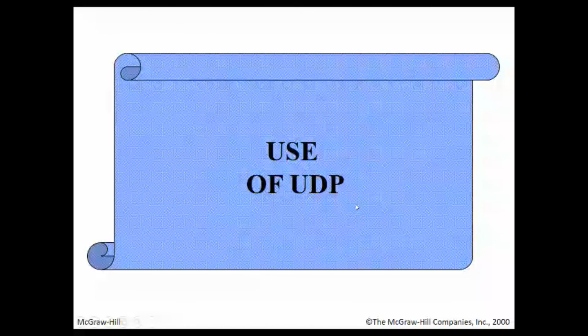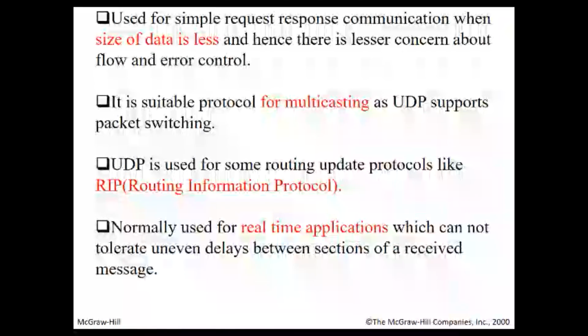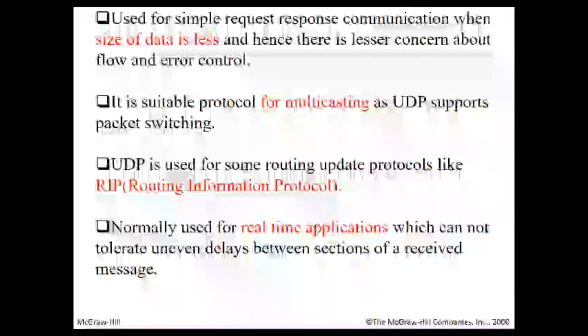Uses of UDP. Now these are a sort of summary as to where UDP is preferred. It's a simple request-response communication. The size of data is less, and hence there is a lesser concern of flow and error control. It's a protocol which is suitable for multicasting. Then Routing Information Protocol, which we'll be studying in Unit 3, prefers UDP. And just as I said, where delays are not tolerable, it is very much suited for real-time applications.